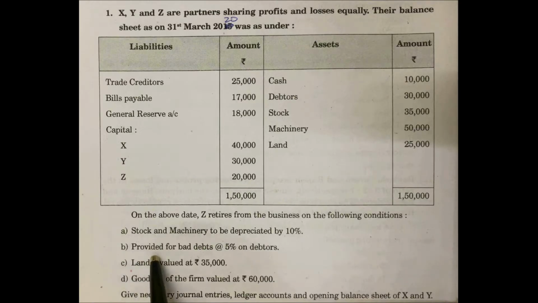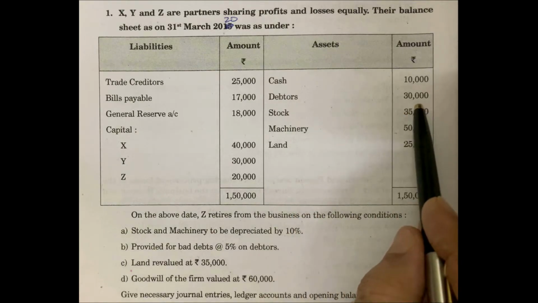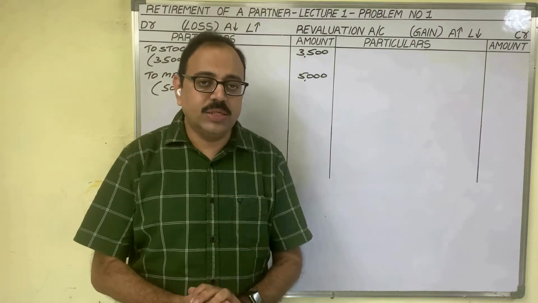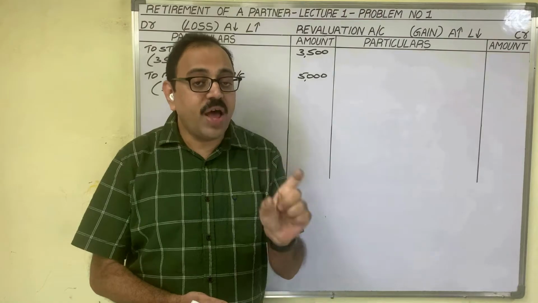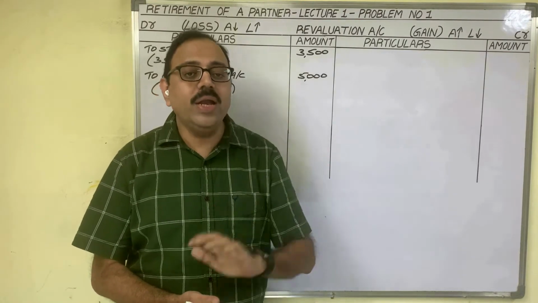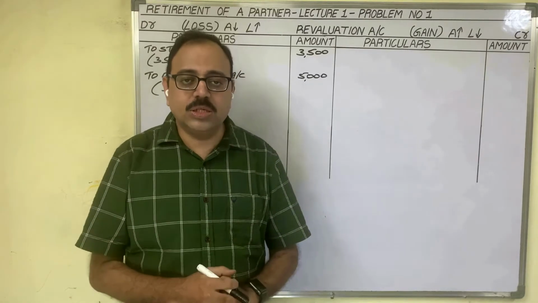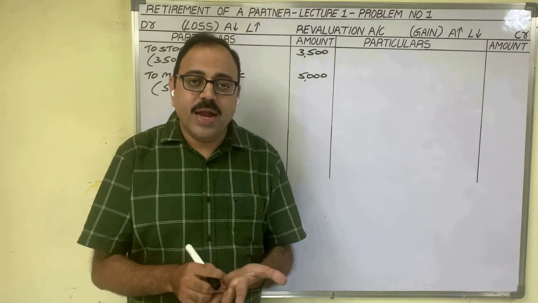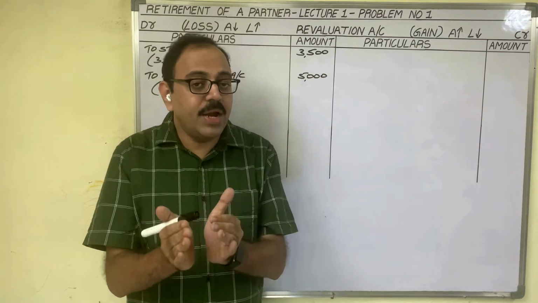Adjustment number B. Provide for bad debts at the rate of 5% on debtors. In the old balance sheet, debtors value is given as 30,000 rupees. At the time of retirement, existing partners want to provide 5% provision for bad debt on debtors. Debtor means a person who has to pay money to us. As per the old balance sheet, debtor value is 30,000. But at the time of retirement, partners want to provide a provision for bad debt of 5%.